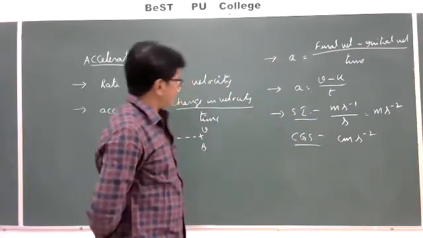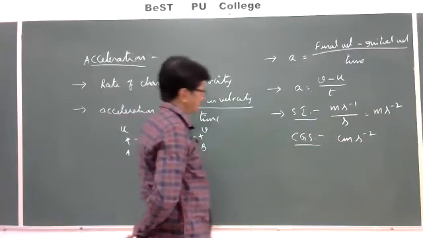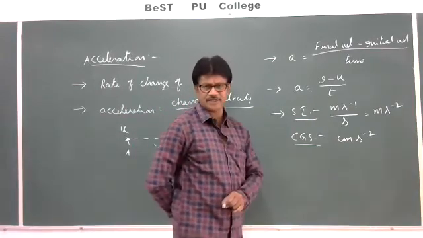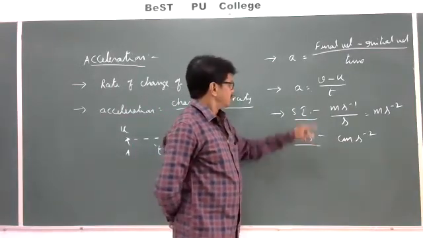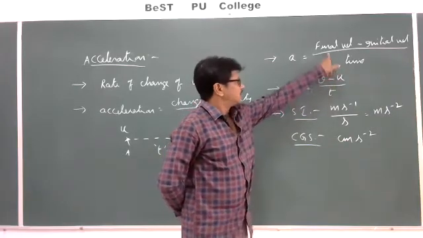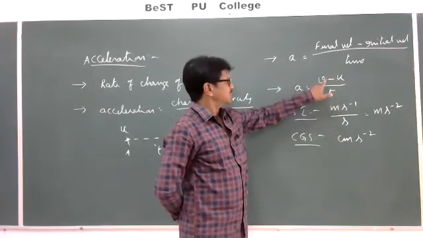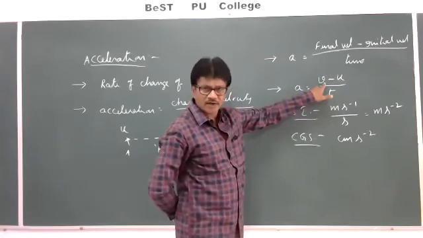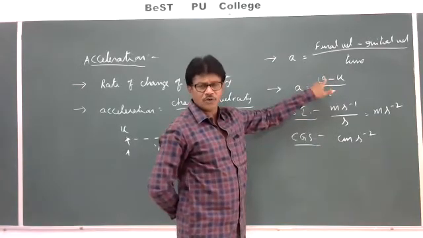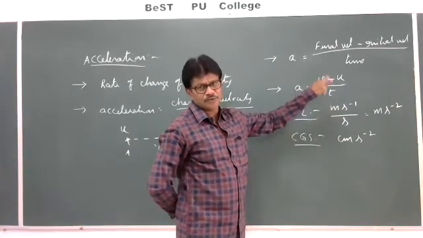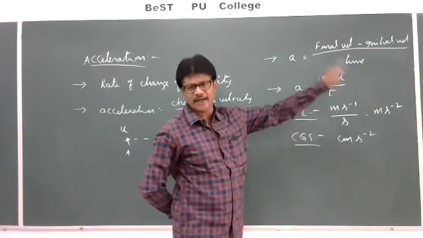So basically acceleration is nothing but change in velocity by time. As we know, velocity is a vector quantity, which has both magnitude and direction.